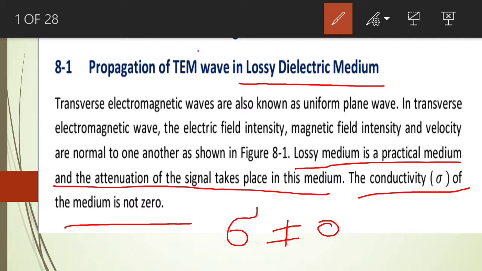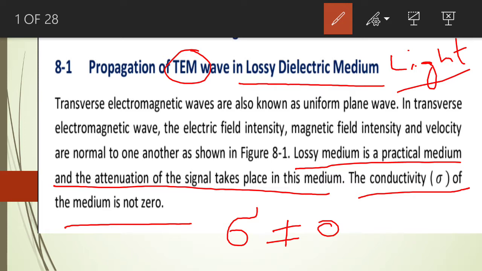As we discussed the transverse electromagnetic wave in the previous class, we discuss its properties in this class as well. Well, we know that light is an electromagnetic wave.